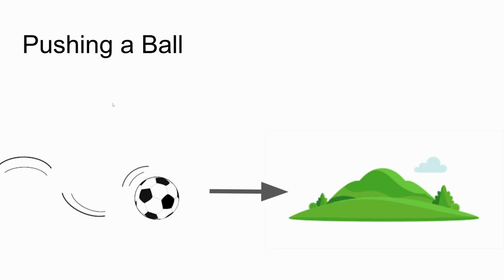So consider this. If you push a ball with a certain velocity toward a bump, how do you know if this ball will cross this hill? Well, we can calculate the kinetic energy of the ball just using the simple KE equals 1/2 mv squared, and then compare that to the potential energy requirement to actually go up the hill. Potential energy, or gravitational potential energy, equals mass times gravity times the height. So if the kinetic energy of the ball is going to be greater than the potential energy required to climb the hill, then the ball will cross this.